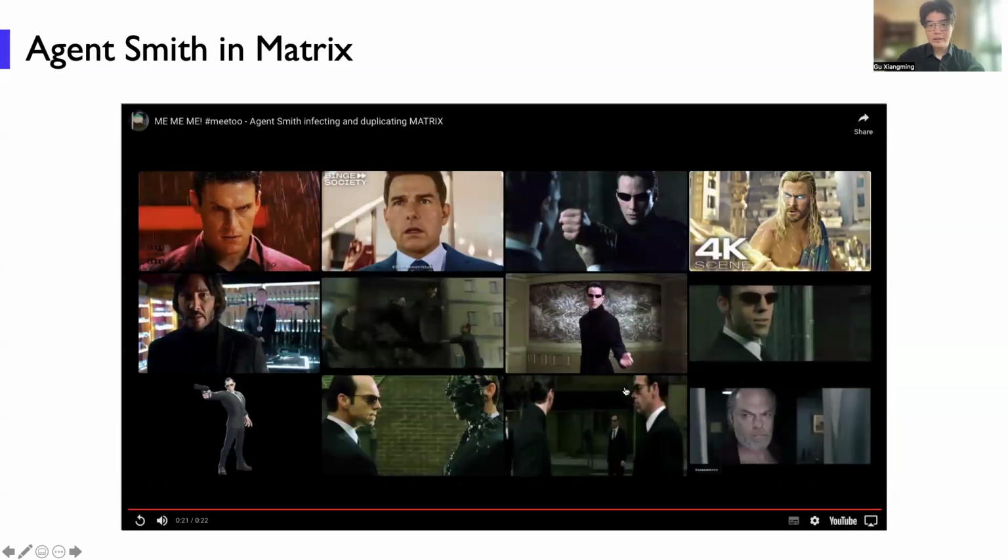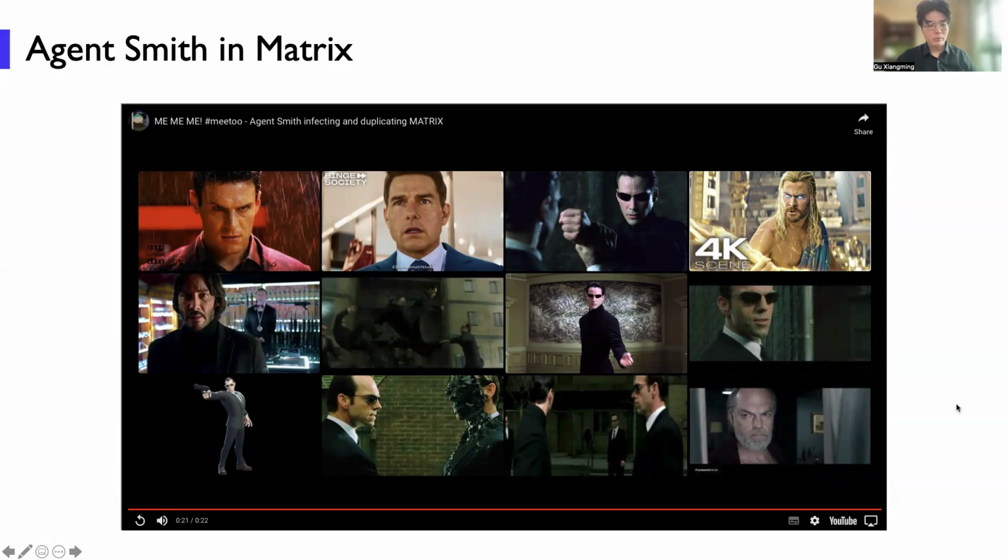So in this movie, Agent Smith, like a virus, can infect others to become itself. Our paper draws inspiration from this movie and from infectious disease: can we design a variant which can infect other agents, and can this spread be exponentially fast?